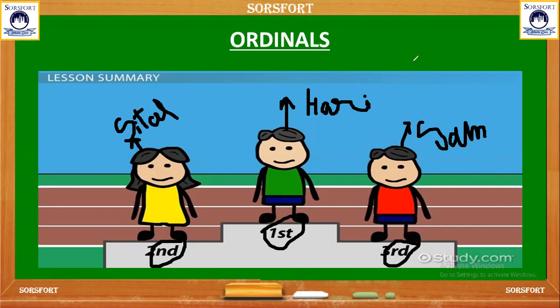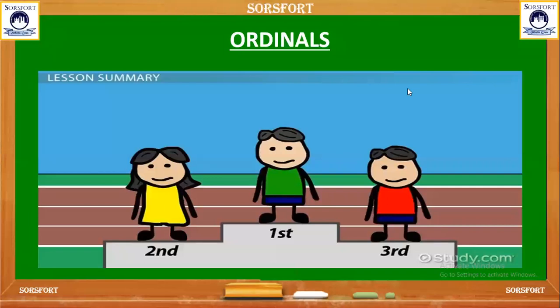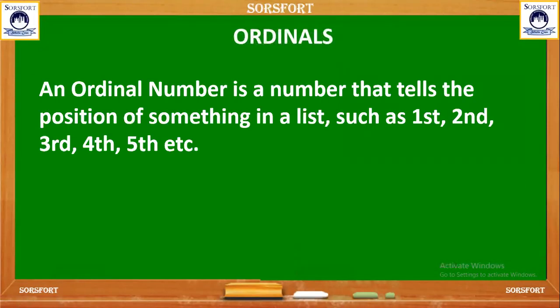Let's see the next slide. Ordinals. An ordinal number is a number that tells the position of something in a list, such as first, second, third, fourth, fifth. Suppose you are standing in a queue. So in that queue, where you are standing, that position, the ordinals define. Got it? Let's see the next slide, it will make it more clear.